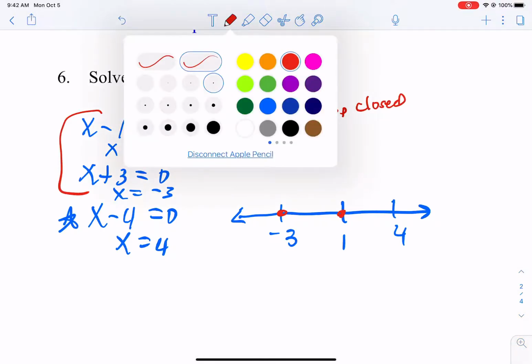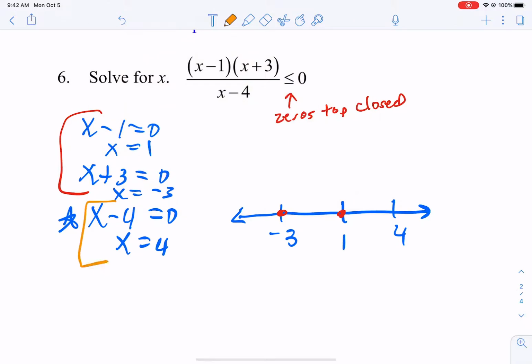The 0 from the bottom, because that would be undefined, it always gets an open circle. So when doing these, I immediately put the closed and open circles on the zeros depending on which ones come from the top, and that is completely related to the symbol, and which one comes on the bottom. The bottoms are always open.